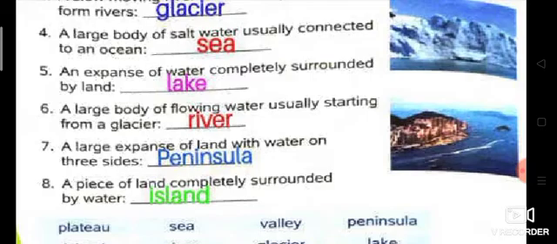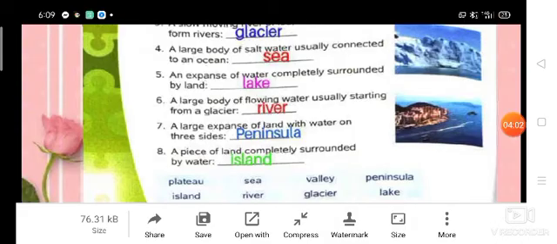But if it is surrounded by water on three sides, it is peninsula. Peninsula we call Updweep or Prayadweep.